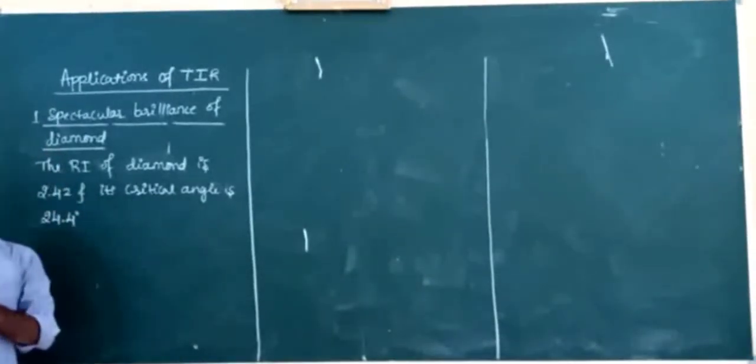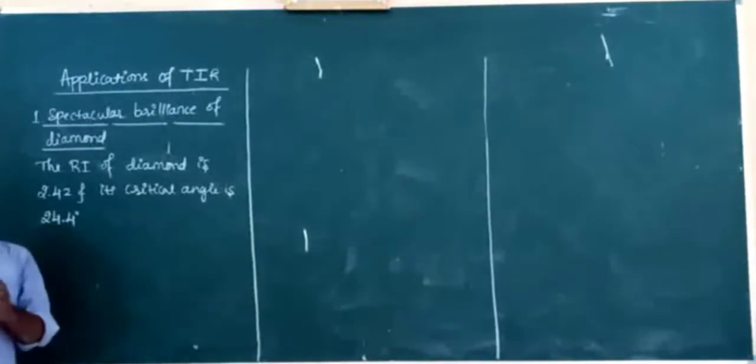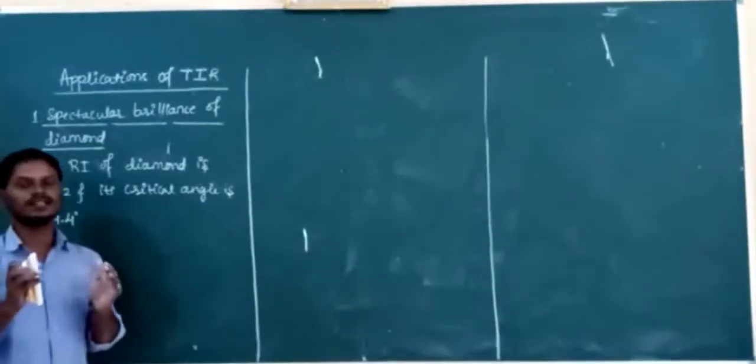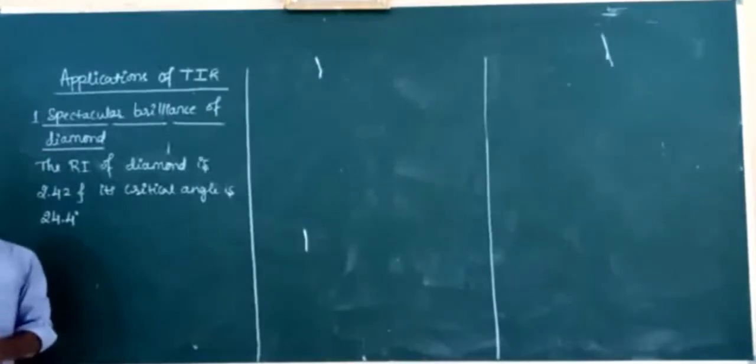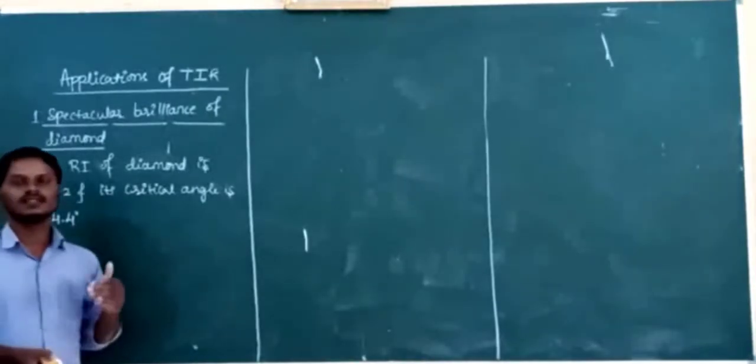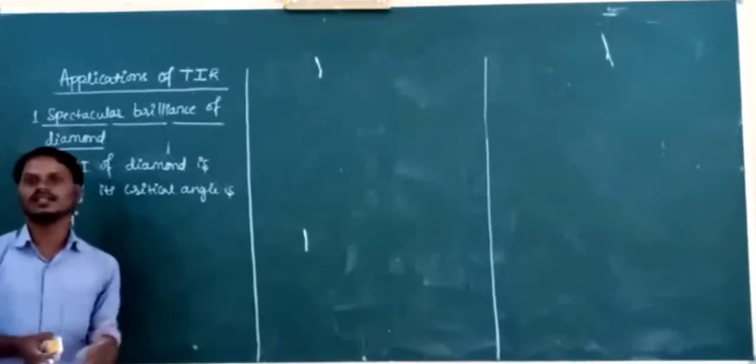So the diamond is cut in such a way, meaning the diamond has a particular shape, that as the light falls on the diamond, the light undergoes multiple total internal reflections. Hence, the diamond sparkles brilliantly.